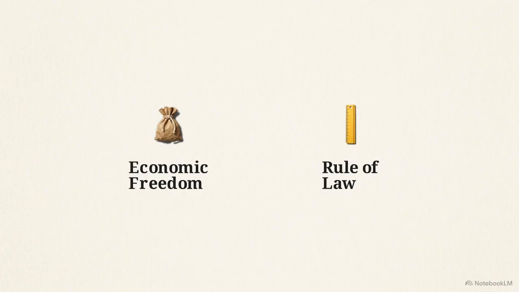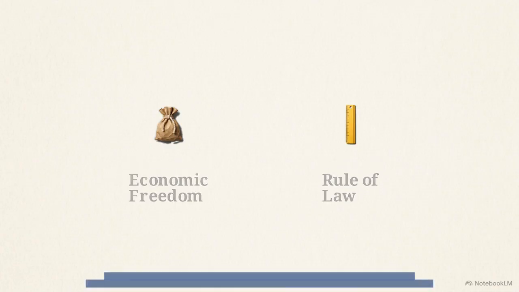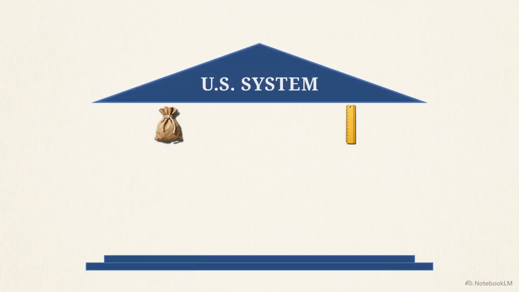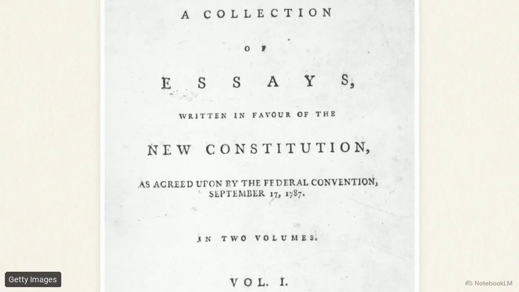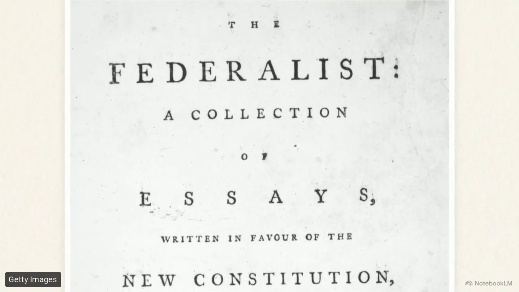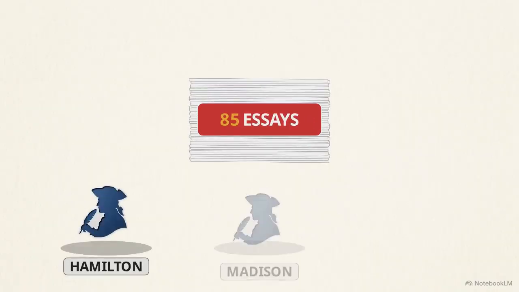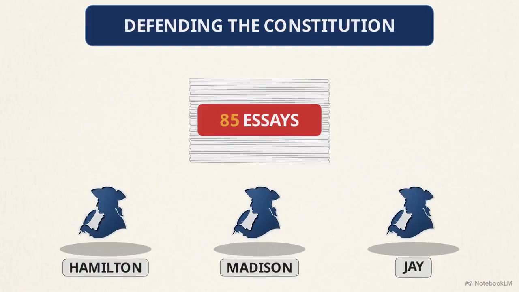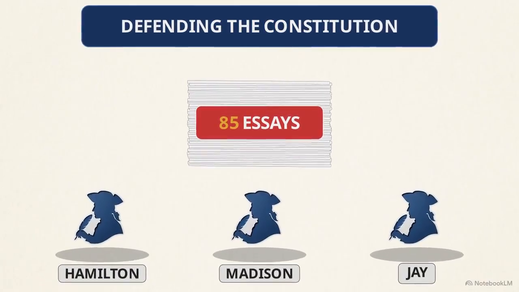These two concepts, the right to own your labor and the requirement for every citizen to follow the same rules, serve as the primary pillars for how the country functions. Question 13 asks you to name one document that influenced the Constitution. While you could name the Declaration of Independence, citing the Federalist Papers is a highly accurate answer. These were 85 essays written by Hamilton, Madison, and Jay to explain and defend the proposed Constitution to a skeptical public.